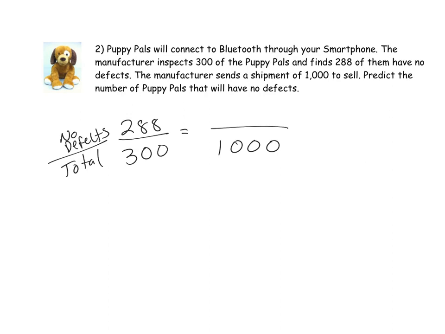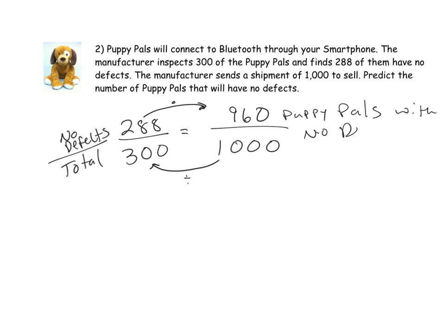So 1,000 divided by 300 is 3.3 repeating. We're dividing the 1,000 by 300, and then we multiply 288 by that same number and get a total of 960 Puppy Pals with no defects.